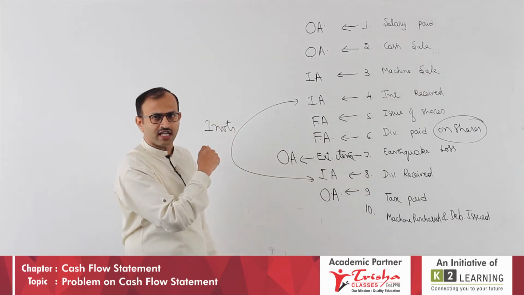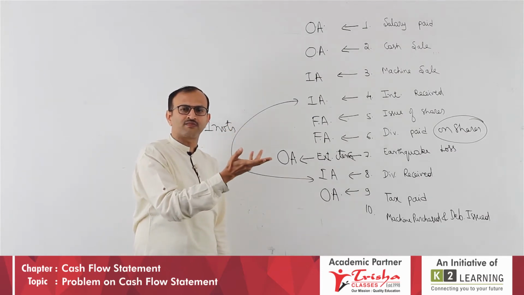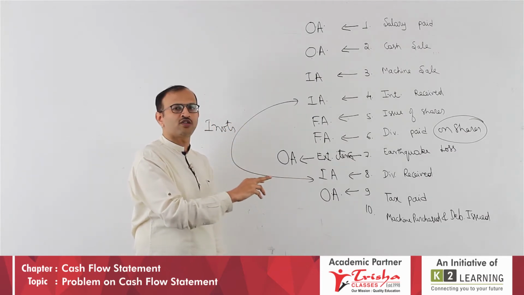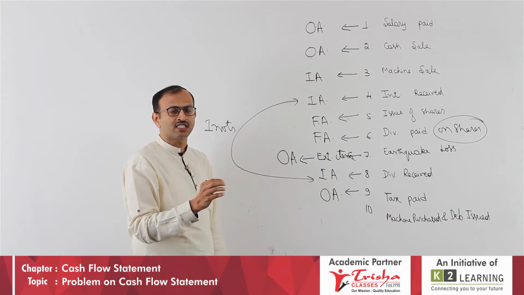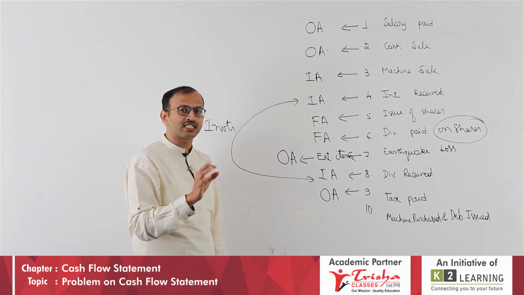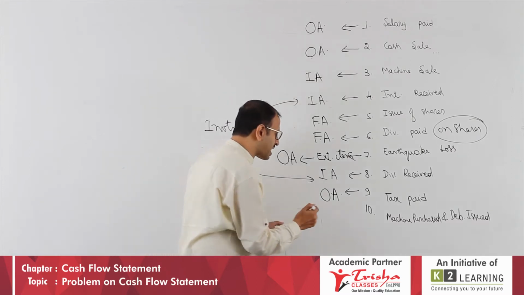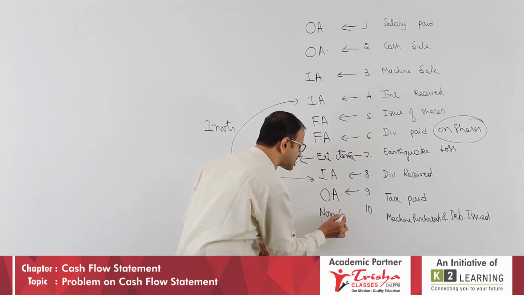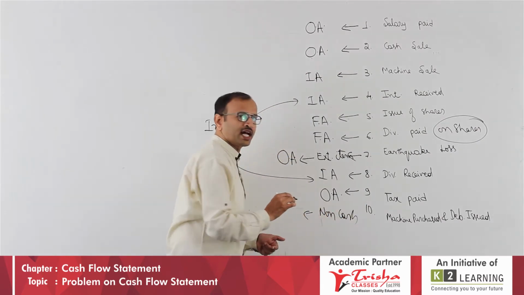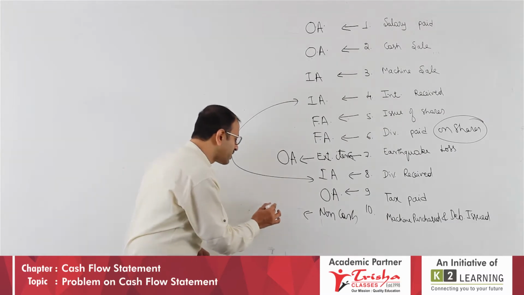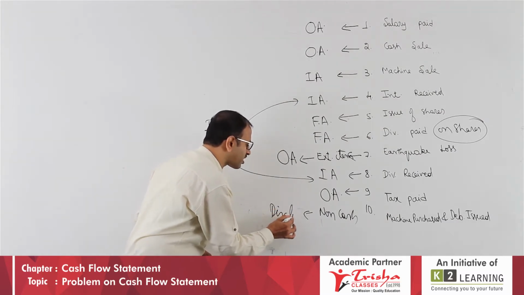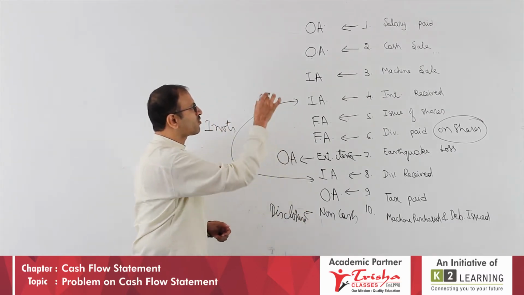As I worked out in the earlier example, building to share capital, here it is machine to debentures. There is no cash or cash equivalent item. It is a non-cash transaction. Any non-cash transaction is to be disclosed. It is a matter of disclosure. This is what you have to note.